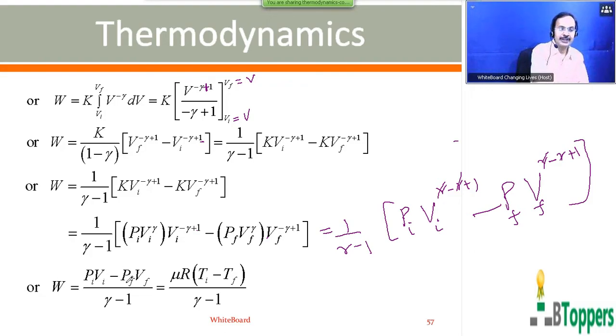So using the perfect gas equation for the initial and final states separately, Pi Vi you can write as nu RTi and Pf Vf you can write as nu RTf. Those who are writing the notes, please take a pause and finish writing the notes up to here. So I am going to show the continuation to this. That is the next slide.